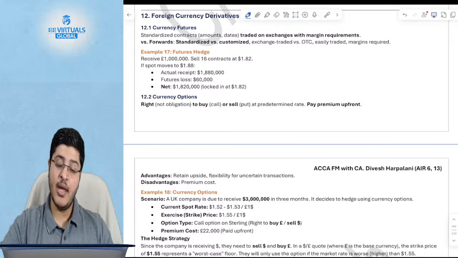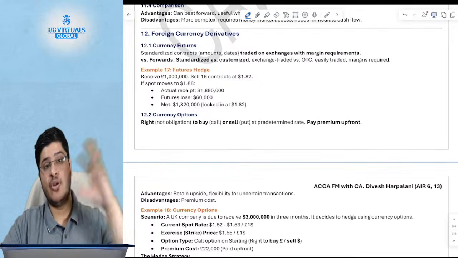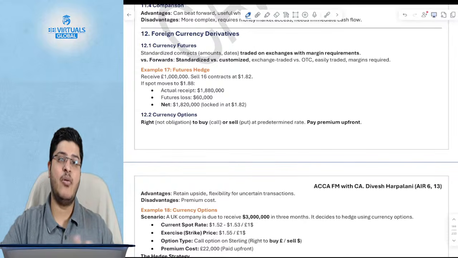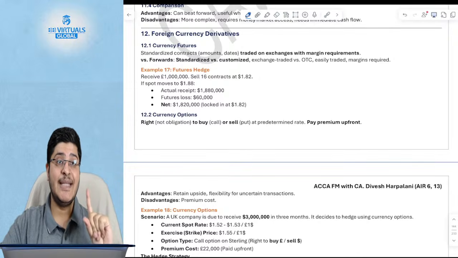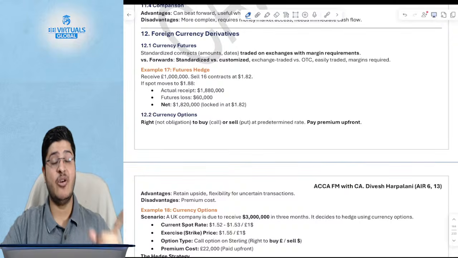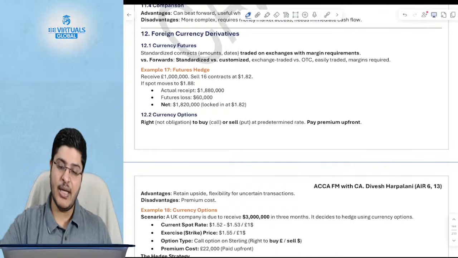I will move ahead. So currency futures are what? They are basically traded on the stock exchange. They are similar to forward contracts, but the only difference is that futures contracts are traded on the stock exchange. Forward contracts were customized contracts through the bank. Futures contracts are standardized, traded on the stock exchange, and they have margin requirements.